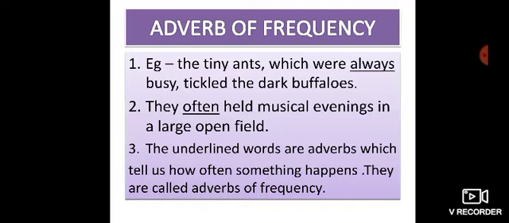Second example, they often held musical evenings in a large open field. When did the animals hold the musical evenings? Whether sometimes or seldom or often. Yes, they often held the musical evenings. That is again showing the frequency of how often they used to hold the musical evenings, whether it was on a regular basis. So the underlined words are adverbs which tell us how often something happens. They are called adverbs of frequency.